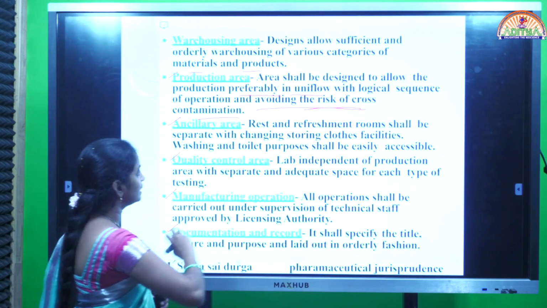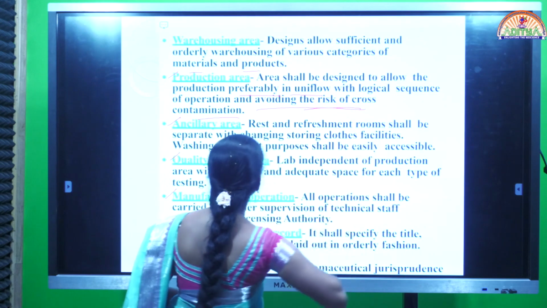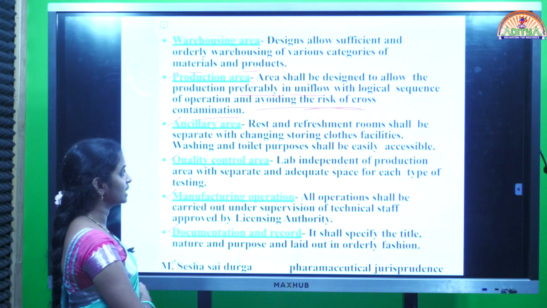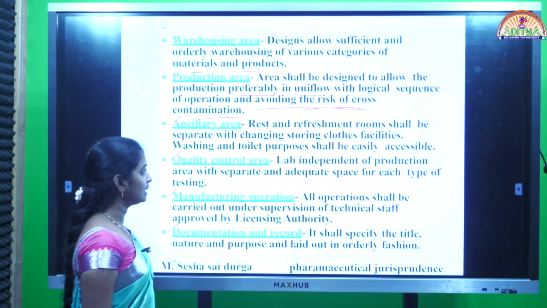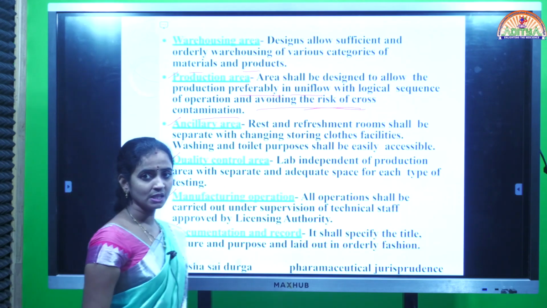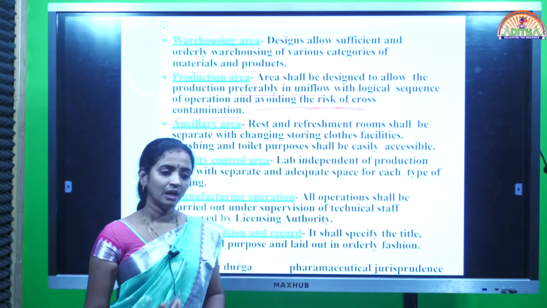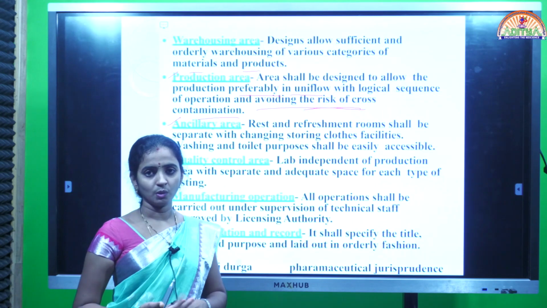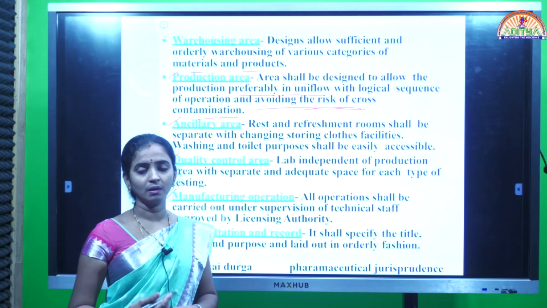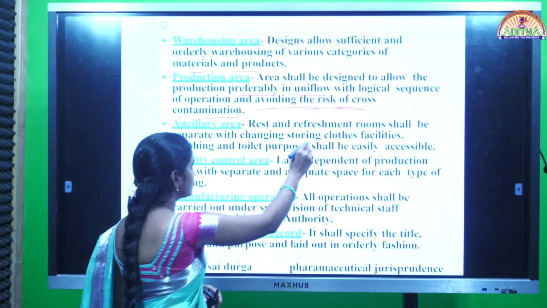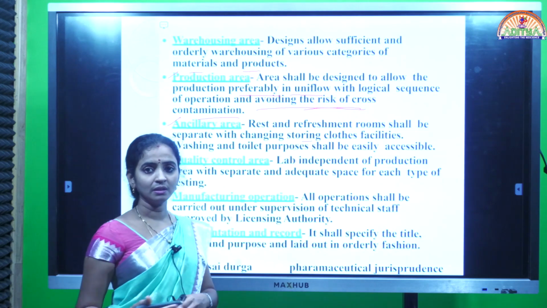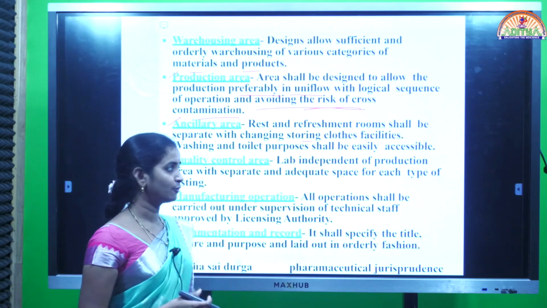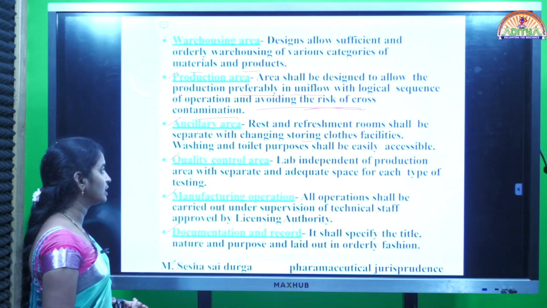Ancillary area means rest and refreshment rooms shall be separate, with changing, storing clothes facilities, washing and toilet purposes shall be easily accessible. Ancillary area means nothing but restrooms. So after the work, the people used to take some rest. Rest means just for changing of clothes or using of the toilets, like that. Some special separate rooms will be provided within the laboratory itself. We have to provide that, that comes under ancillary area.